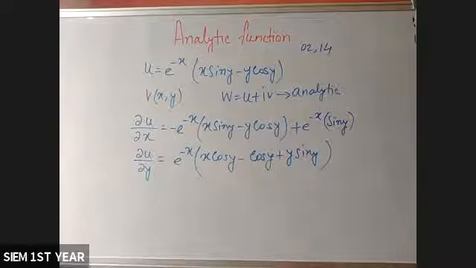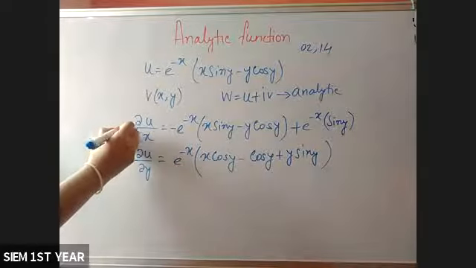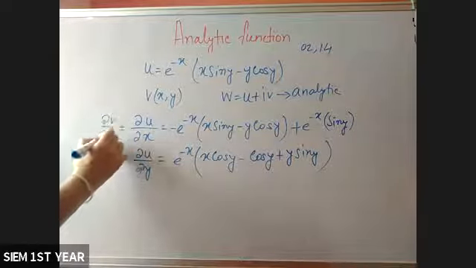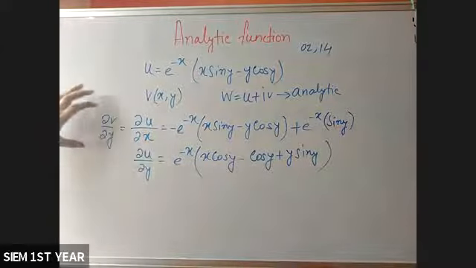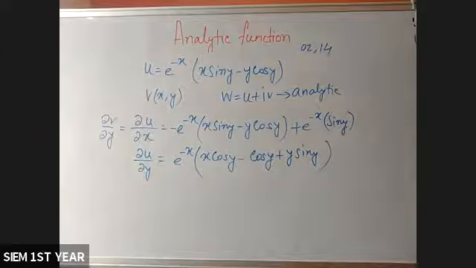Now, since it is analytic, it will satisfy the Cauchy-Riemann equation. So the value of del u del x is equal to del v del y. So the derivative of del v del y is this, and again from the Cauchy-Riemann equation, del u del y is equal to minus del v del x.